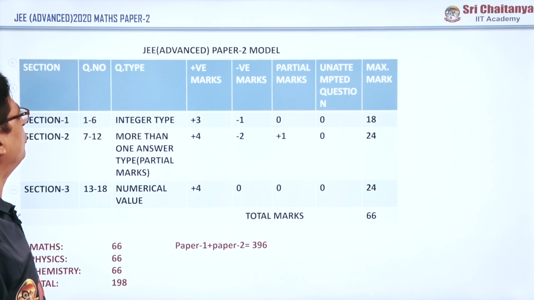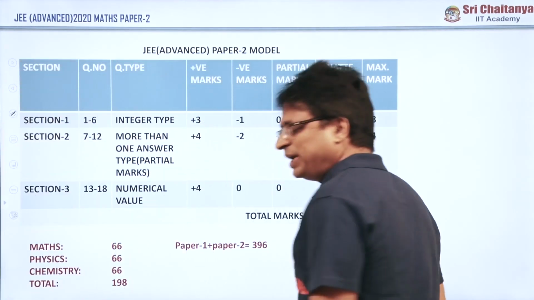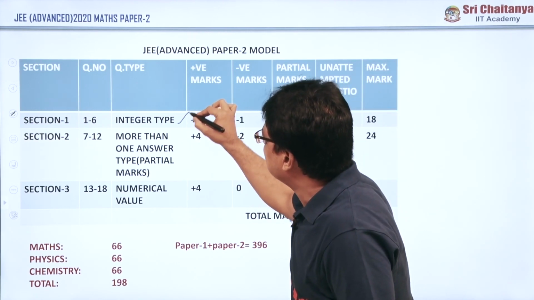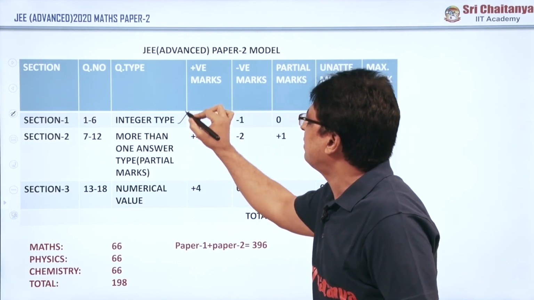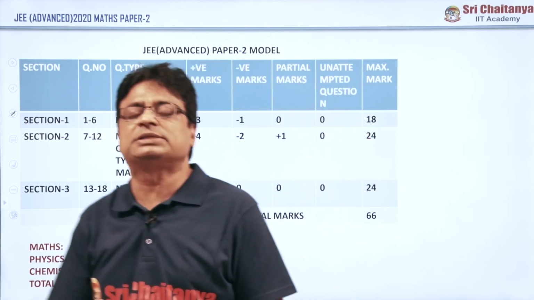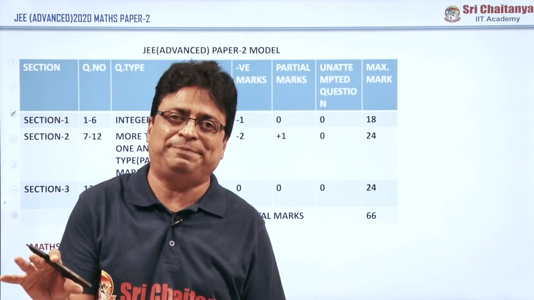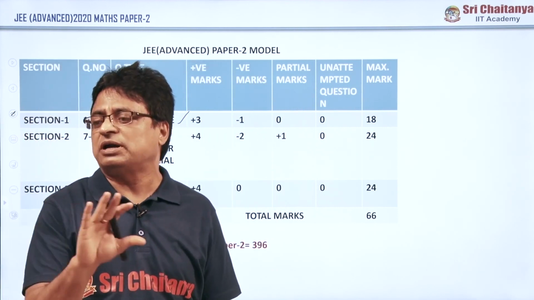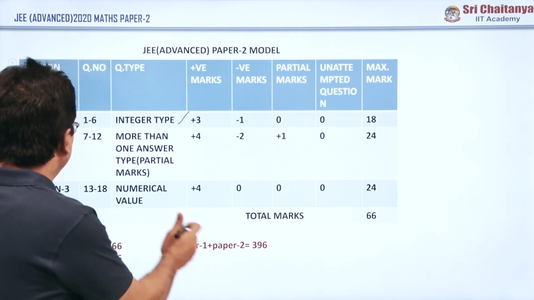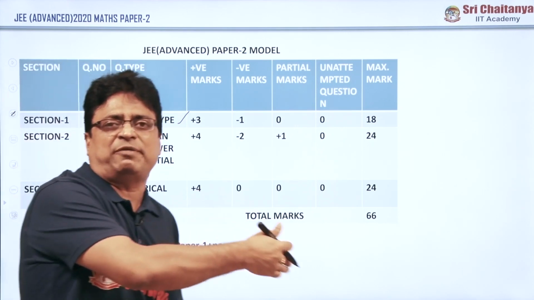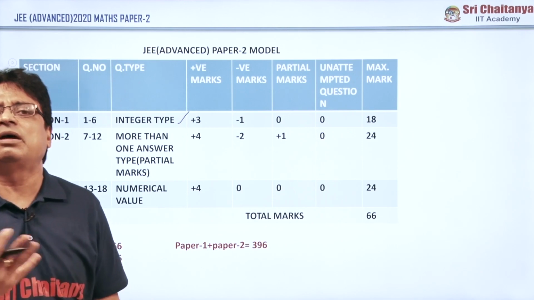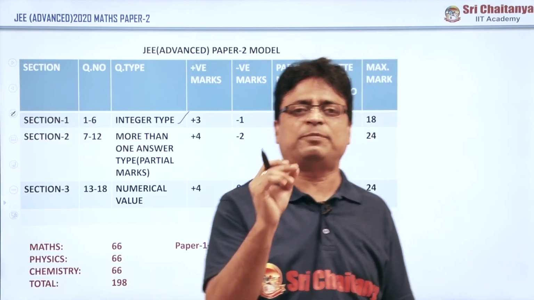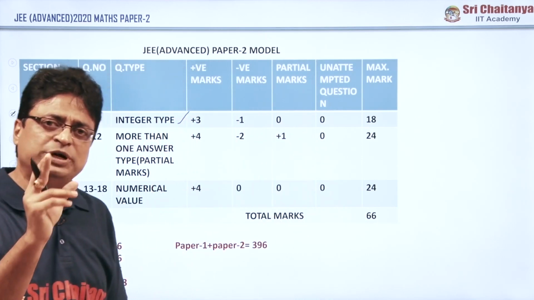Now coming to Paper 2, first time in the history of IIT, they have again given 3 sections. In Section 1, 6 questions are there, and they are all integer type. Integer type means all answers are from 0 to 9 only, not decimals or anything more. Coming to Section 3 also, numerical value, just like in Paper 1. Numerical value means some decimal answers you may get, but you have to truncate the decimal answers to only 2 decimal places.